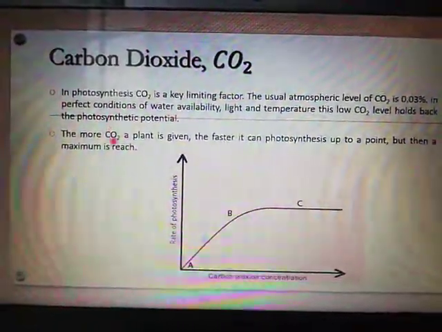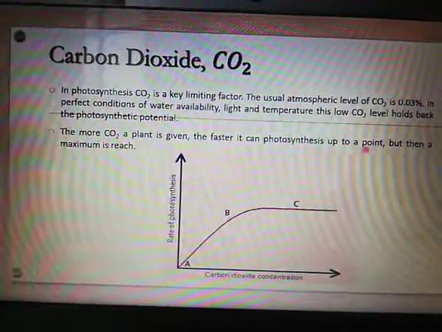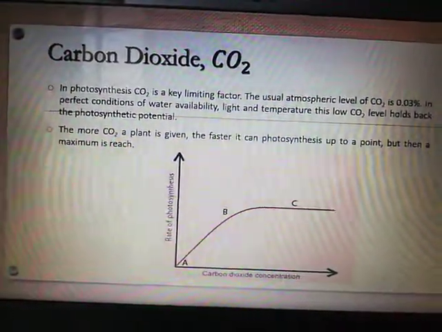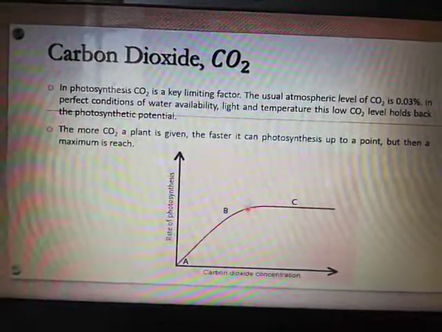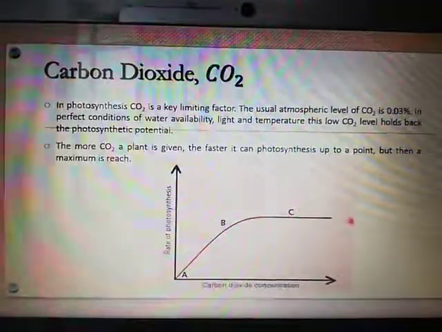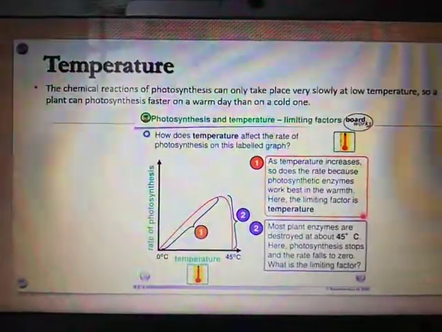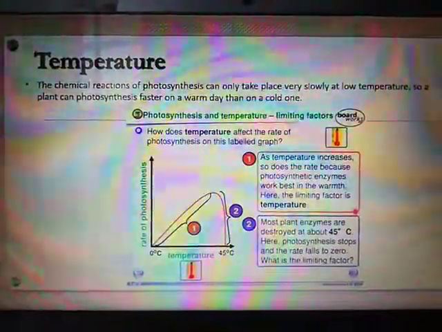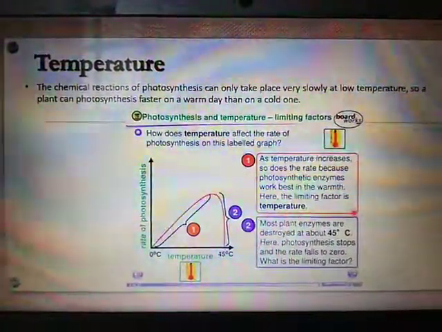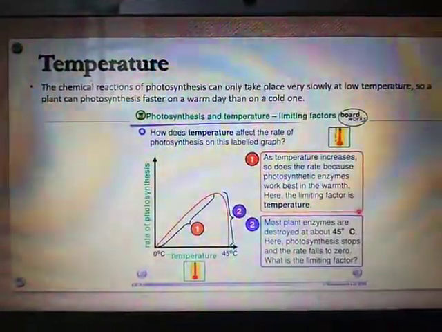As you know, the more CO2 a plant is given, the faster it can photosynthesize, up to a point, but then a maximum is reached, which means it becomes constant. Then we go to the last one, temperature. The chemical reactions of photosynthesis can only take place very slowly at low temperature. So a plant can photosynthesize faster on a warm day than a cold one.